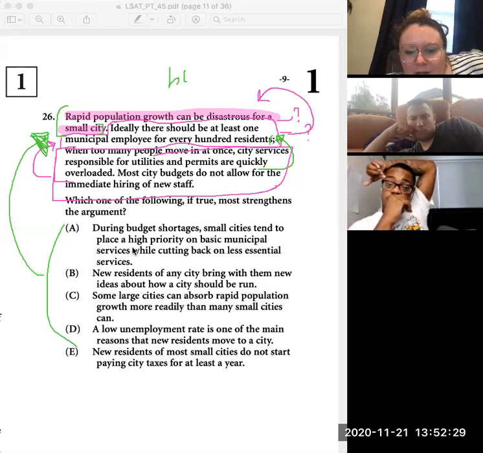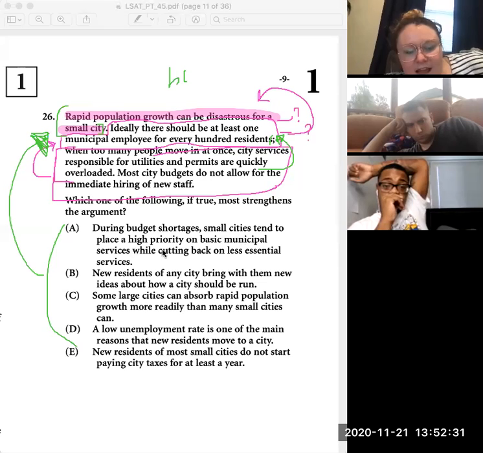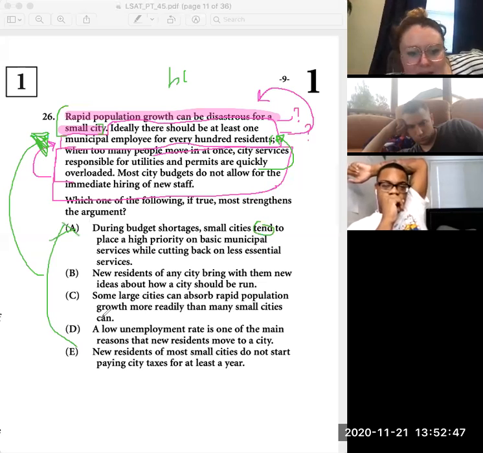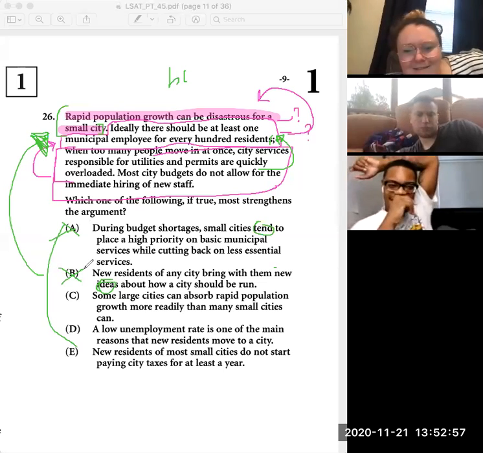A, during budget shortages, small cities tend to place a high priority on basic municipal services while cutting back on less essential services. That almost weakens it, but it really does nothing. B, new residents of any city bring with them new ideas about how maybe these ideas are great. Who cares? Good for you for having these ideas.